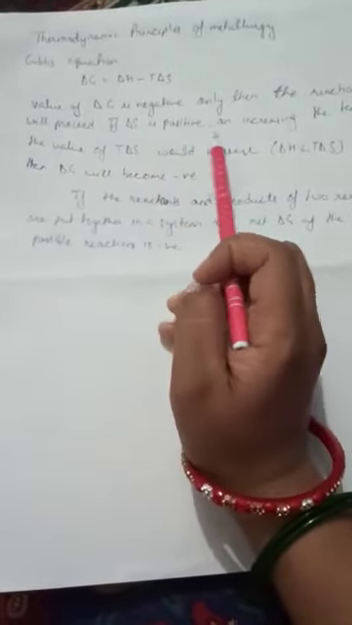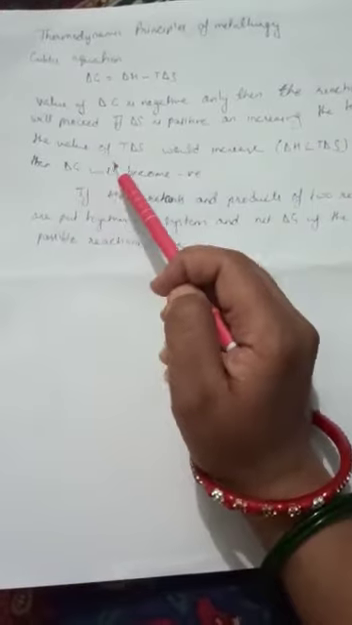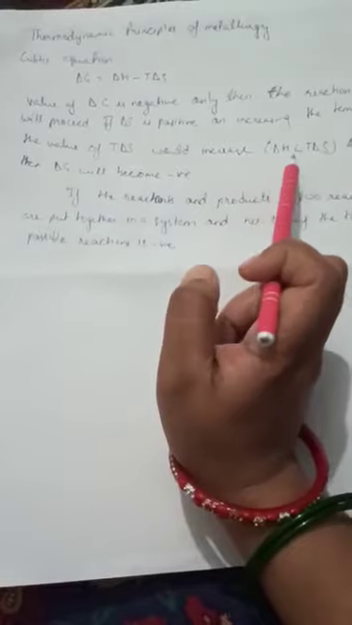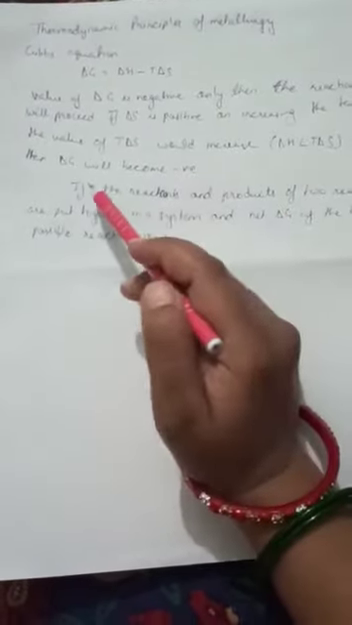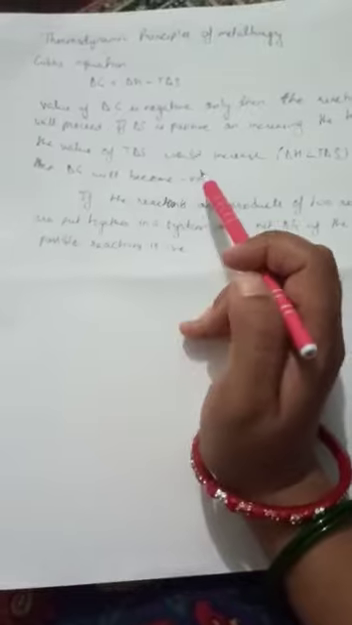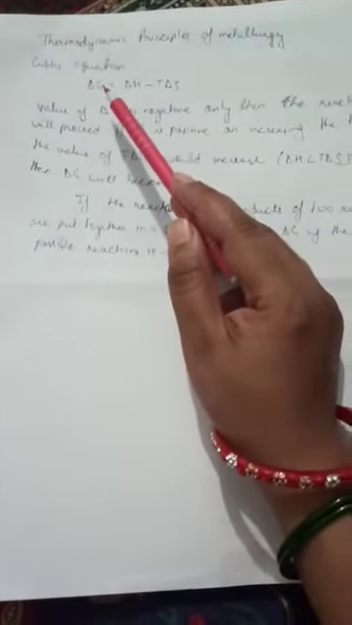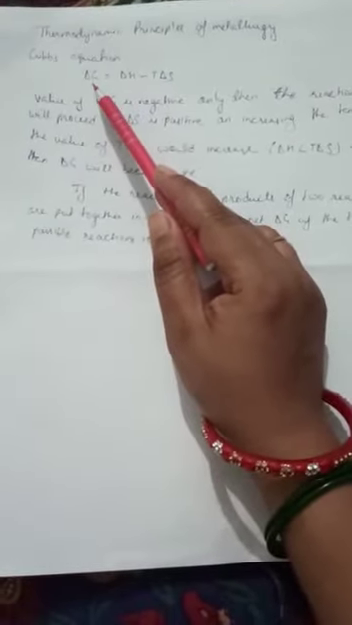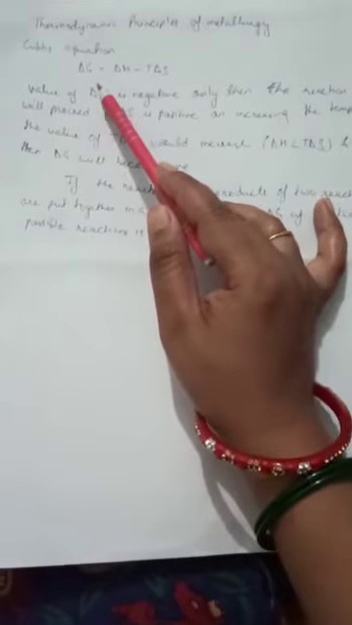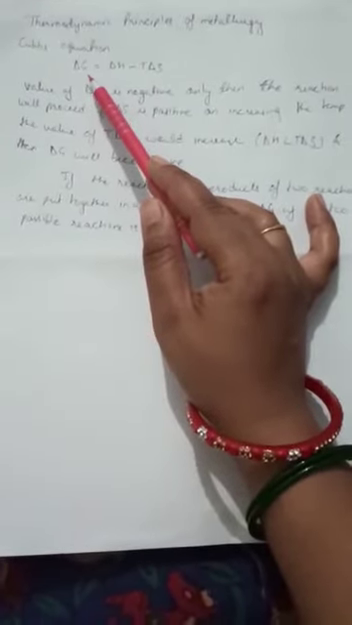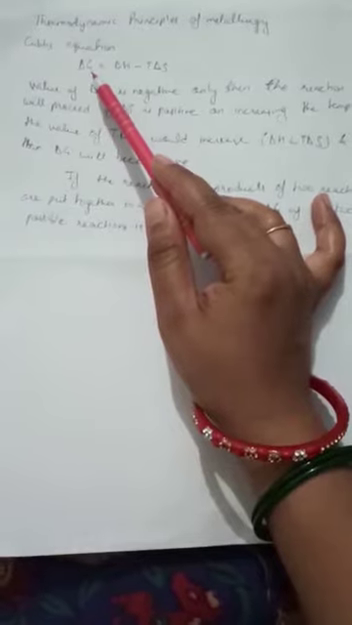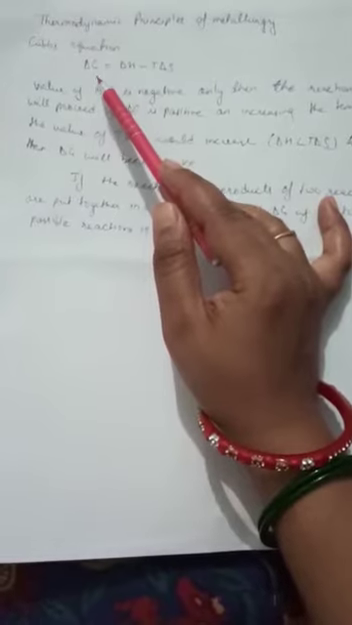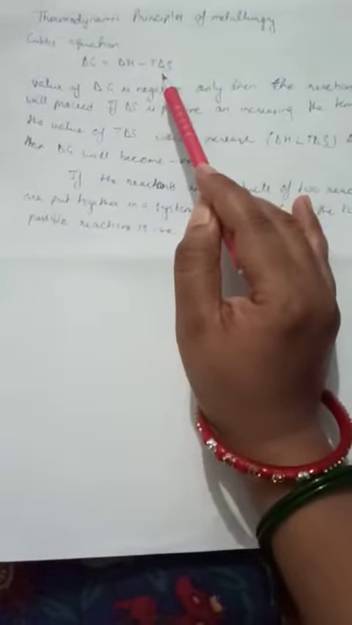If delta S is positive, on increasing the temperature, the value of T delta S would increase. That is, delta H will be less than T delta S and delta G will become negative. What it means is, delta G should be negative for any reaction to be feasible, or you can say for any reaction to proceed in the forward direction. It is necessary for the value of Gibbs energy change to be negative, and this will be negative only if delta S is positive.